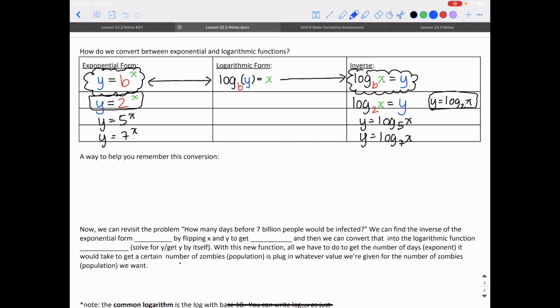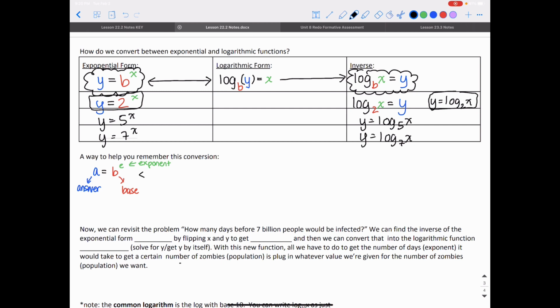An easy way to remember this is let your a be your answer. Let b be your base, and then let e be your exponent, or what was x before.